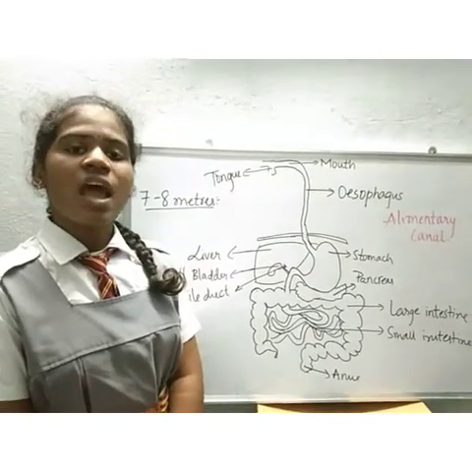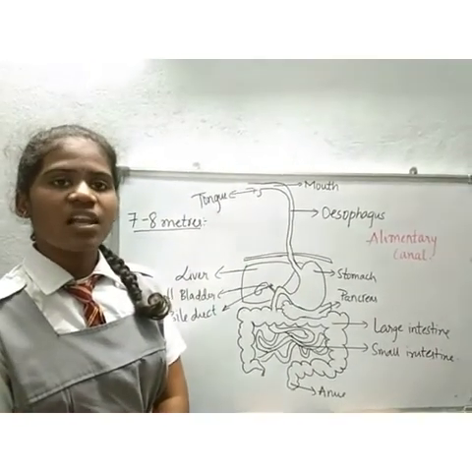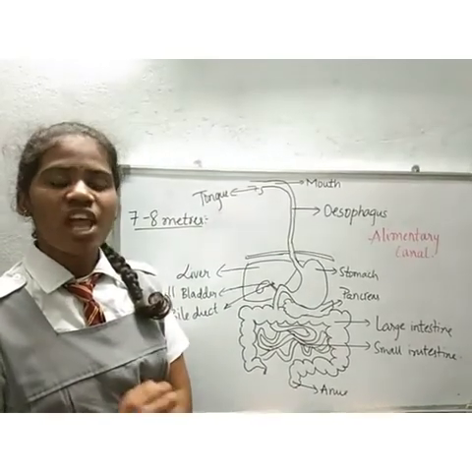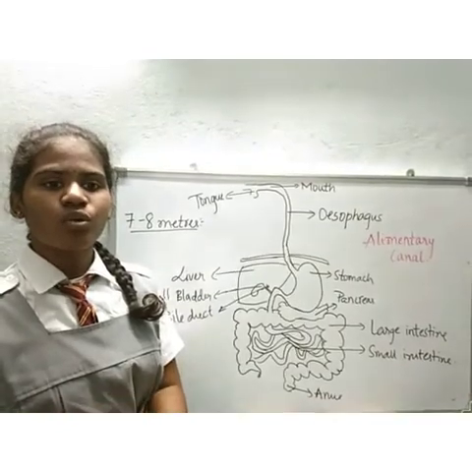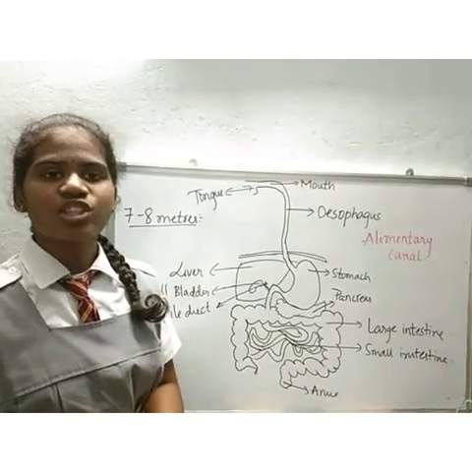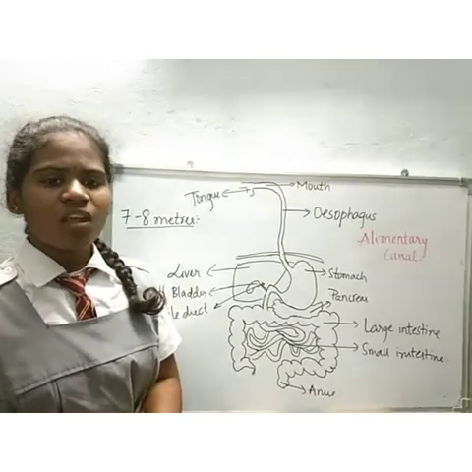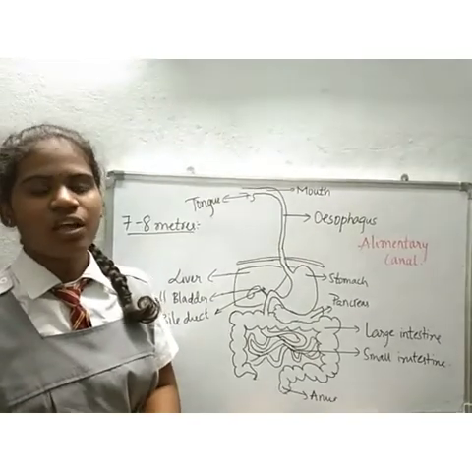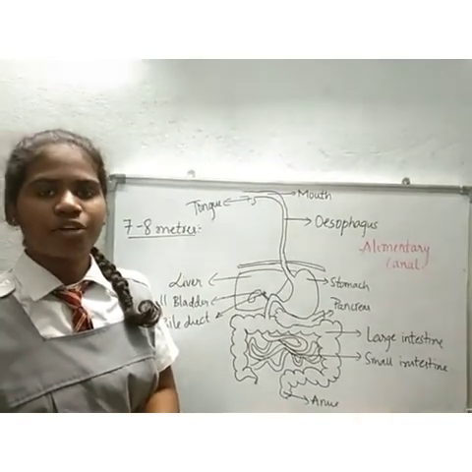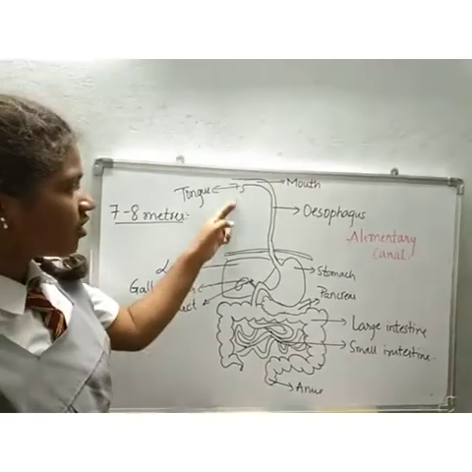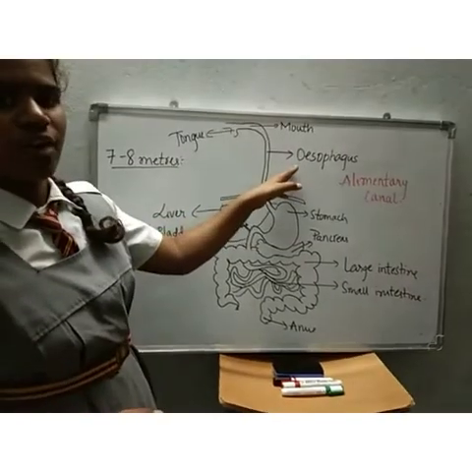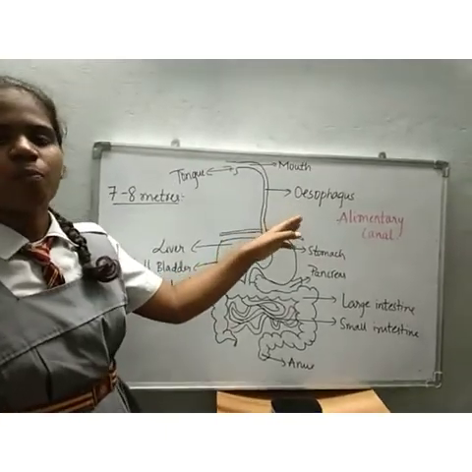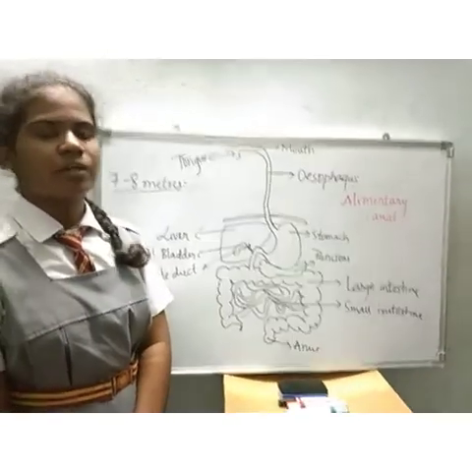Saliva contains an enzyme called salivary amylase, which helps the starch food to change into sugar. Now the food is partially digested in the mouth. Food from the mouth enters into the stomach through a pipe called esophagus with the help of peristaltic movement.